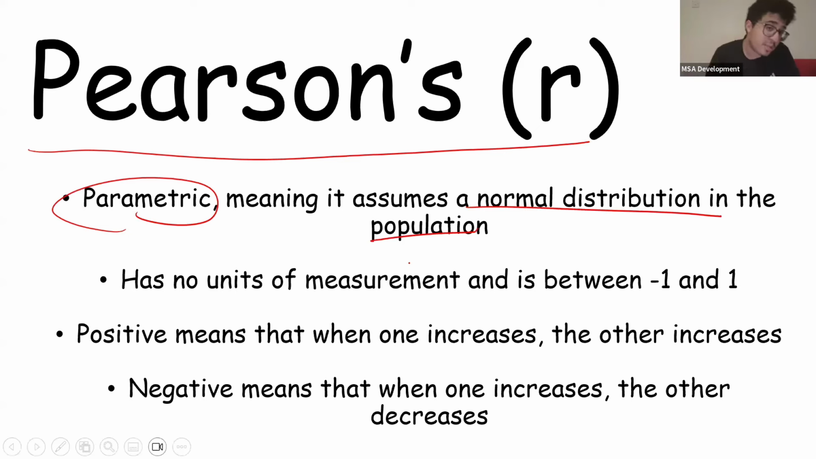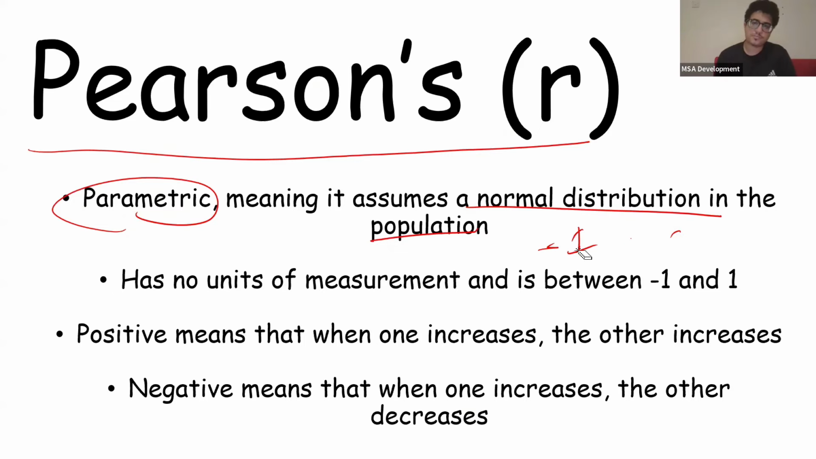So there's also non-parametric tests which don't assume a normal distribution in the population. We're going to talk about a test like that later. But Pearson is parametric and it assumes a normal distribution in the population. It has no units of measurement and it's between -1 and 1. Okay? Tamam? -1 to 1.